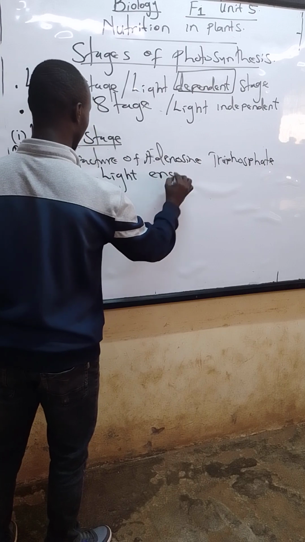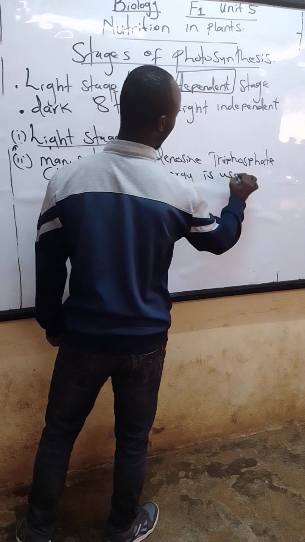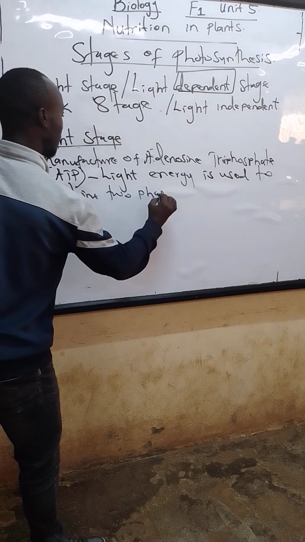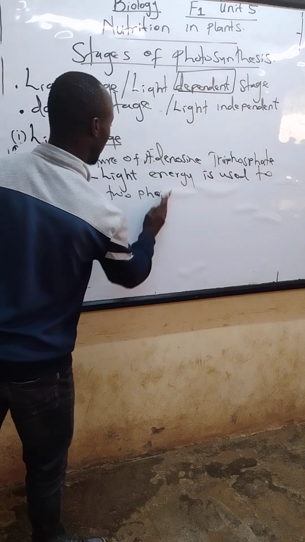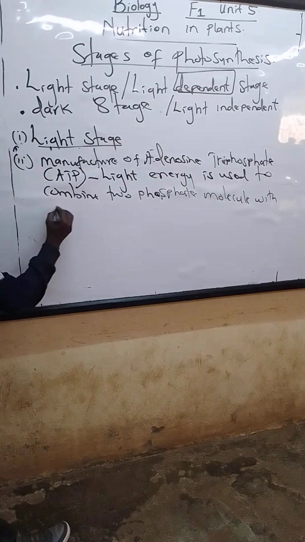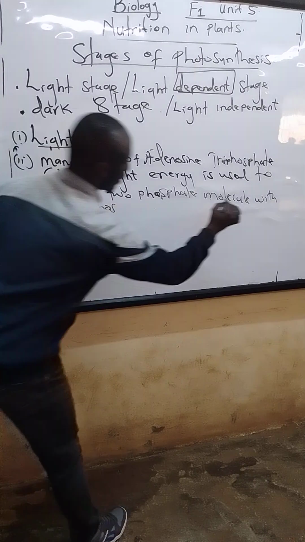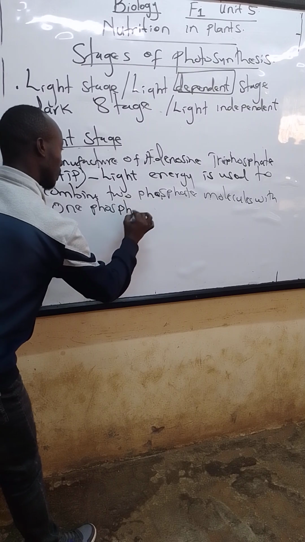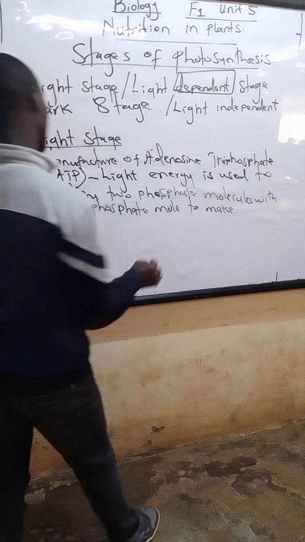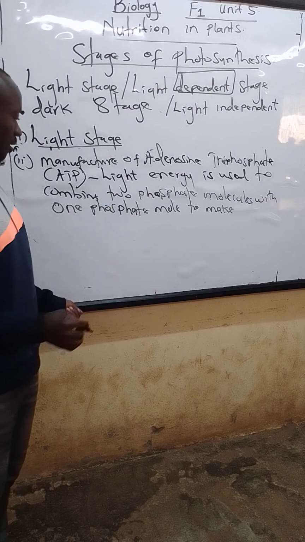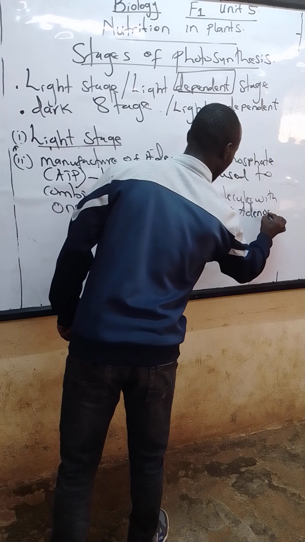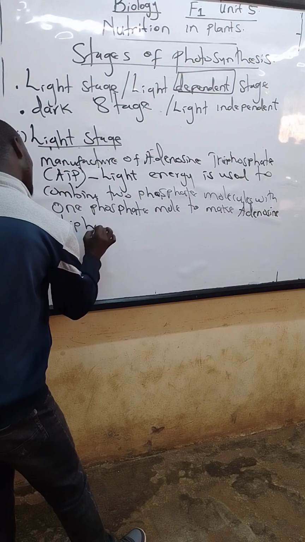Light energy is used to combine two phosphate molecules with one phosphate molecule to make adenosine triphosphate.